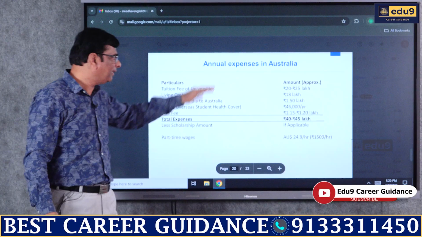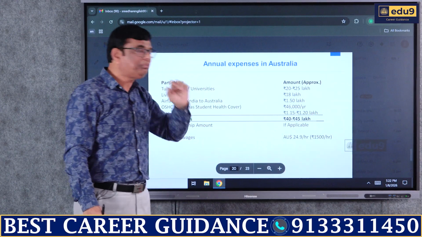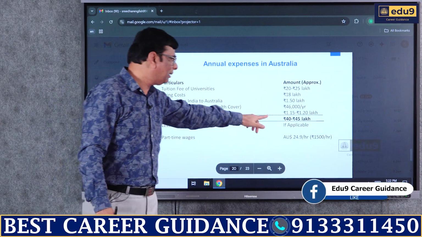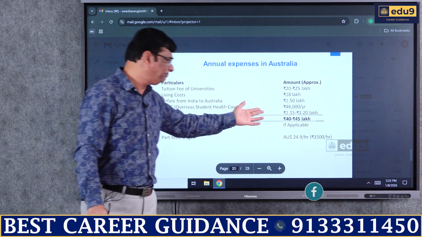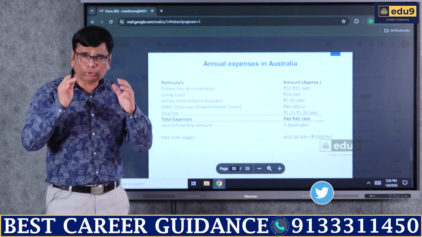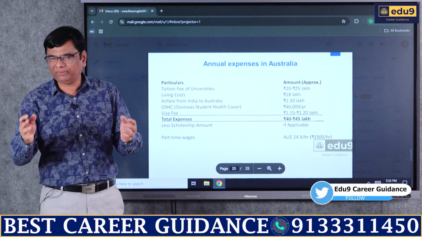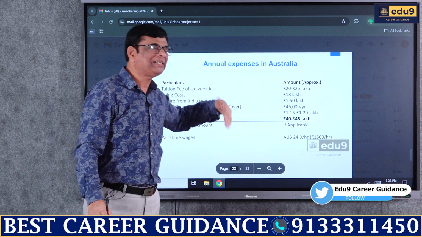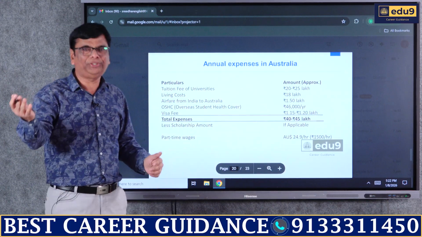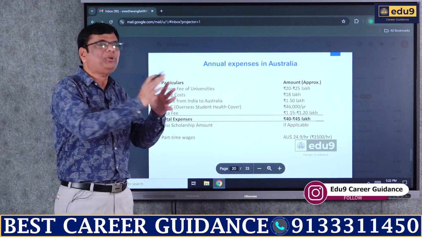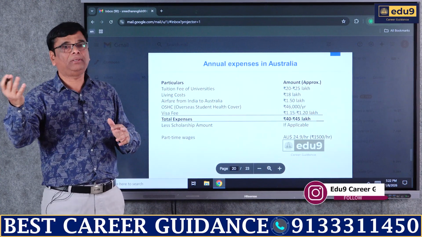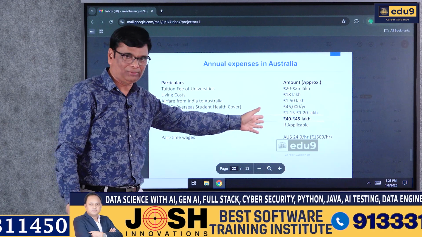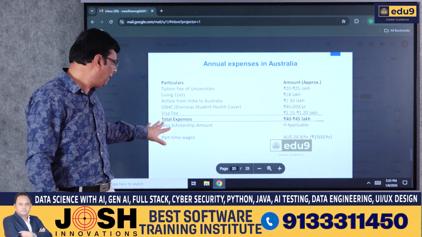And then finally, if you add up all these things, approximately it comes to 40 to 45 lakhs, somewhere that is the range. So this is the total amount which is required to study in Australia in any of the universities. This is an approximate figure where it might vary. It might go up a little, or sometimes even come down a little, very slightly.